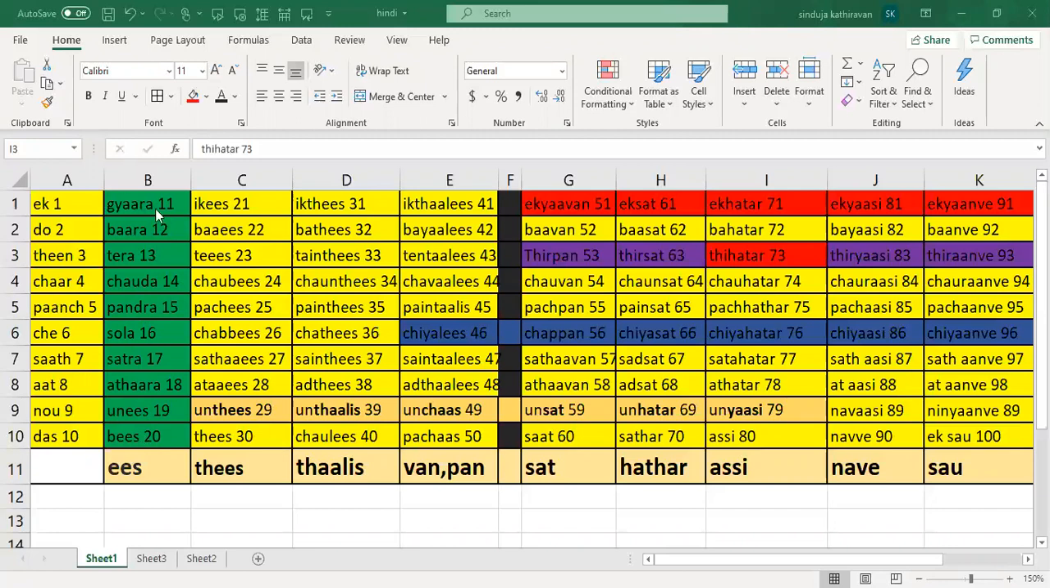If you ask me whether there's any shortcut for the first 1 through 20, there is an old song called Ek Do Teen that will help you to learn from 1 through 13. If you don't know it, just go and watch the old song called Ek Do Teen in Hindi.